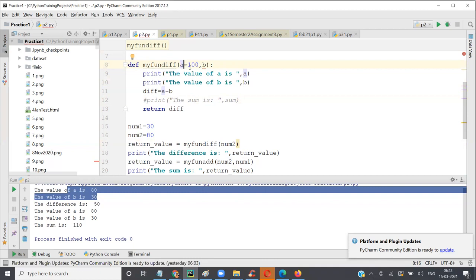So in this case, there is no point of assigning the default value to A when you do not have a default value for B, isn't it? For B, it is mandatory to give a value, right? So you need to give a second value here. If you have to give a second value, what's the point of making the first value default? You getting my point? If you have to give a value for B, because of the position, you have to give two values here. You cannot give one value because one value will get assigned to A.